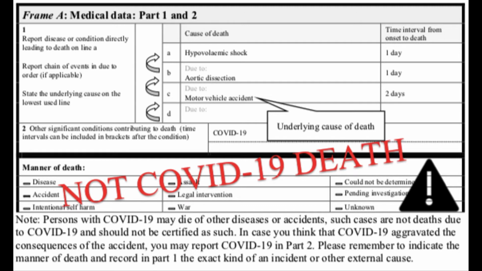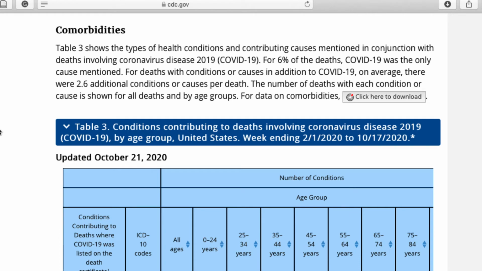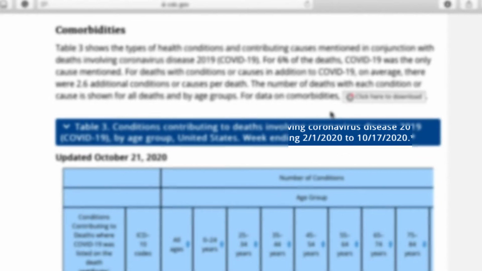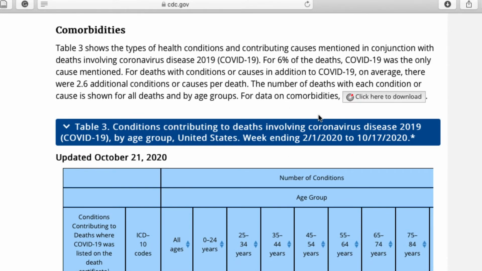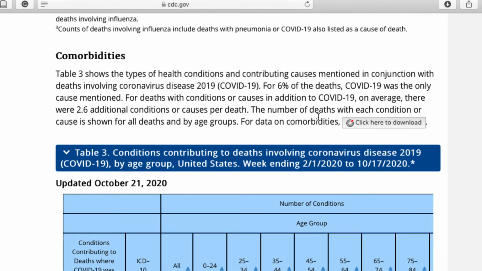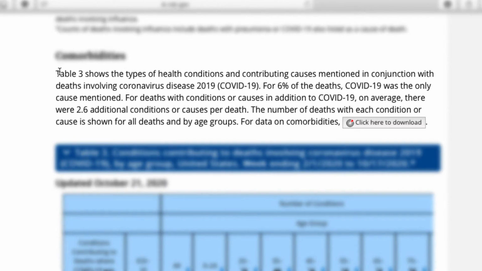Now that we've seen how death certificates work, let's go back to the data. First of all, this is not news. The CDC has been publishing these data since February 1st and, in many opportunities, has made clear that people with comorbidities had a higher risk of severe COVID-19 disease. If you read further into the introductory paragraph, you can see it says, Table 3 shows the types of health conditions and contributing causes mentioned in conjunction with deaths involving COVID-19. There were 2.6 additional conditions or causes per death.